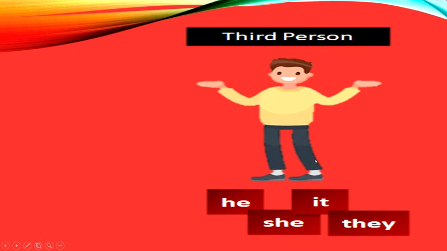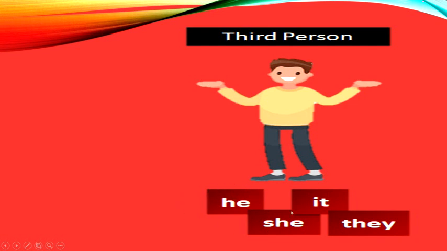Now comes the third person personal pronouns. He, she, it, they. These words are third person personal pronouns. They are used for the person whom we are talking about. If you are talking about a boy or the masculine gender, you will use the word he.